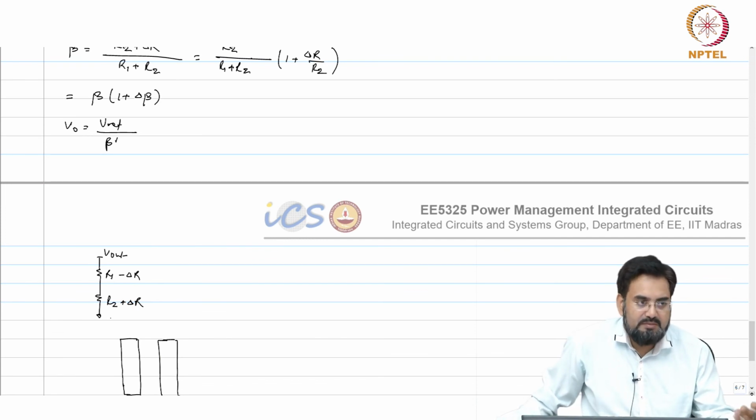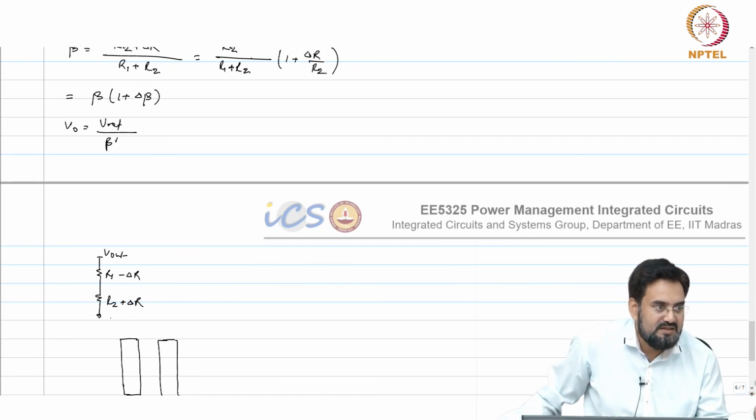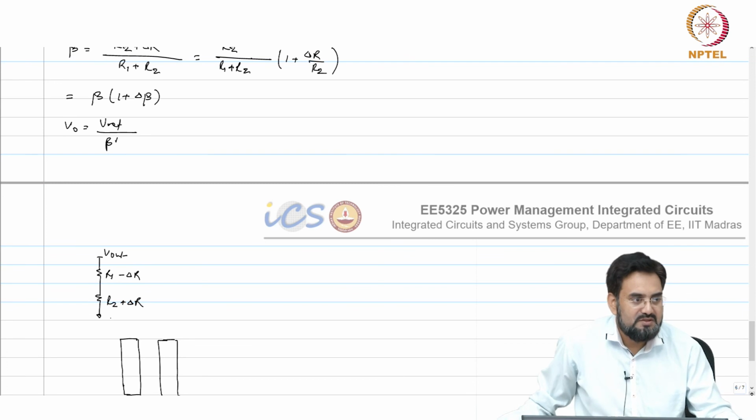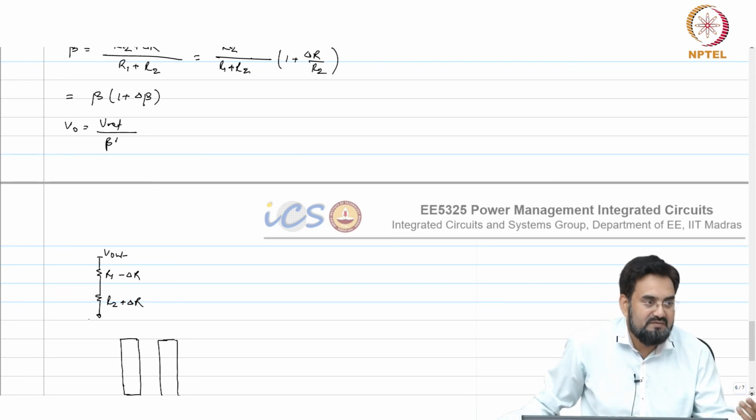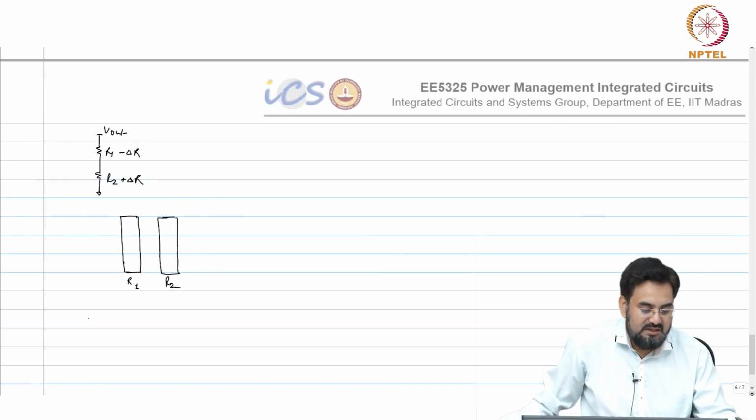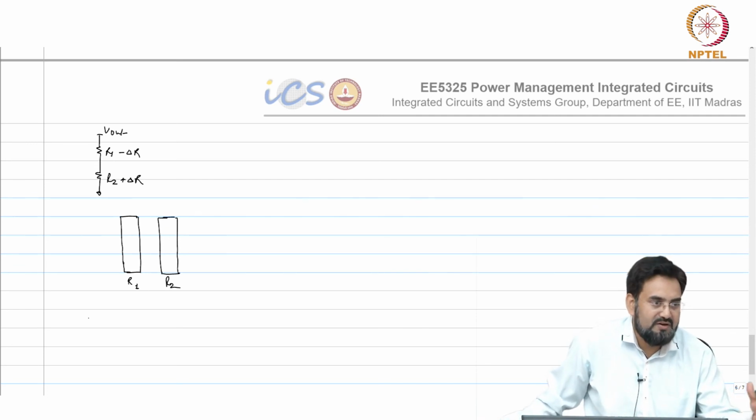But think about ADCs, like 10-bit, 12-bit ADCs, they require accuracy of hundreds of microvolts or so. So there you cannot afford to have any offset. So there you have to cancel offset. There is no other way, because achieving that kind of accuracy with layout is not possible. Just by layout you cannot cancel everything.